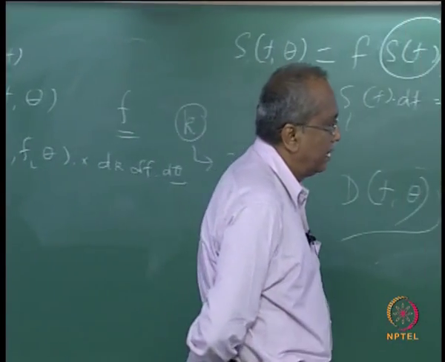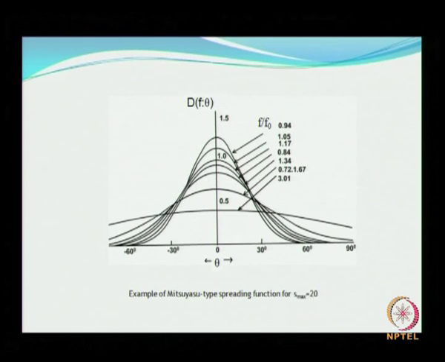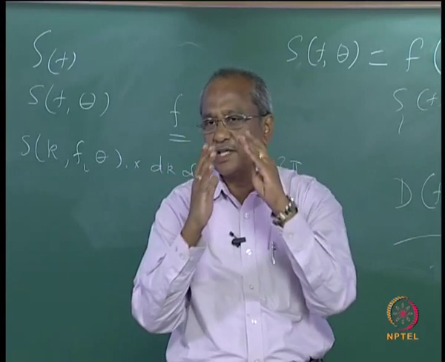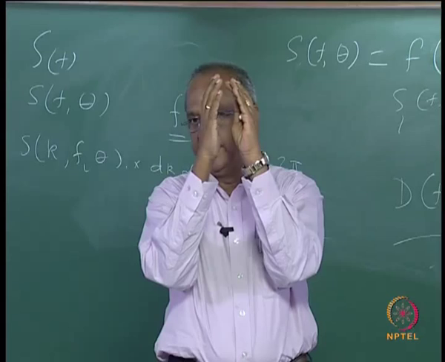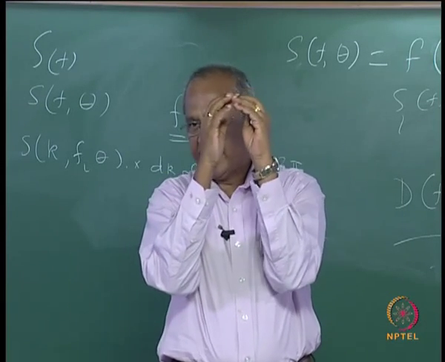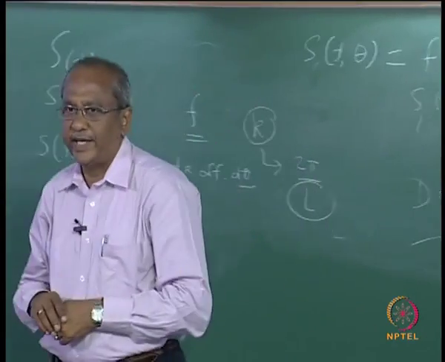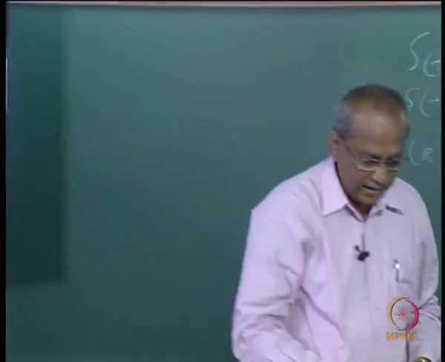As f by f naught increases, you see a wide range of distribution. If it is less, you have a narrower spreading function, and most of the waves are coming within a very small range of directions, which is what it indicates.